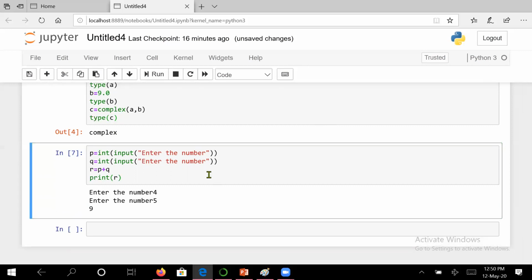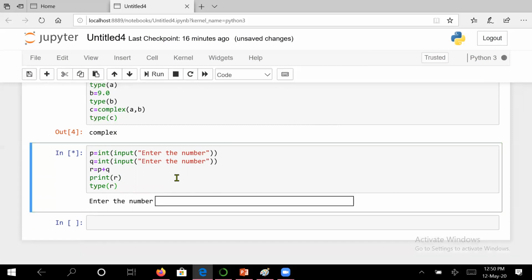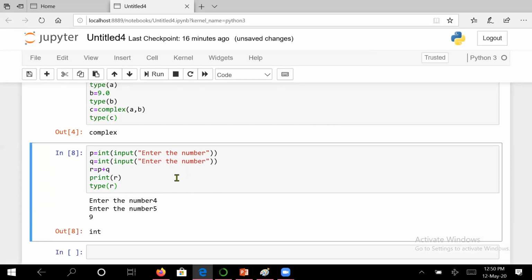4, 5, 9, and let us check the data type of R. You can see, sorry, let us see, it is integer. That means this is called typecasting, conversion of one data type into another data type. This is called typecasting.